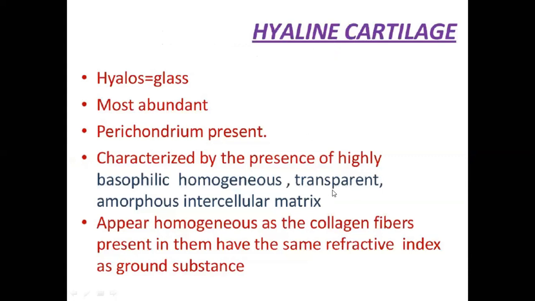Why is it transparent? I have told you that cartilage has two components, that is, cell and matrix. Matrix contains ground substance and fiber, and there is collagen fiber. The collagen fibers have the same refractive index as the ground substance. Very much important. Why is hyaline cartilage transparent? Because collagen fibers have the same refractive index as the ground substance. And there is the presence of perichondrium.